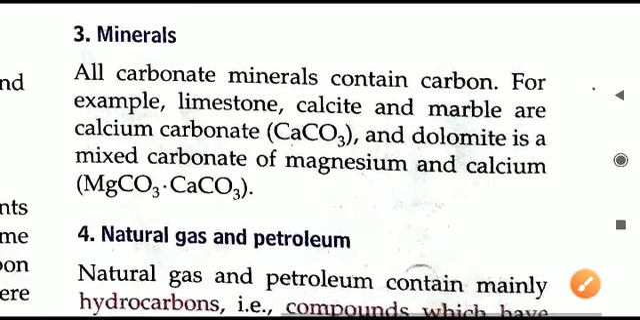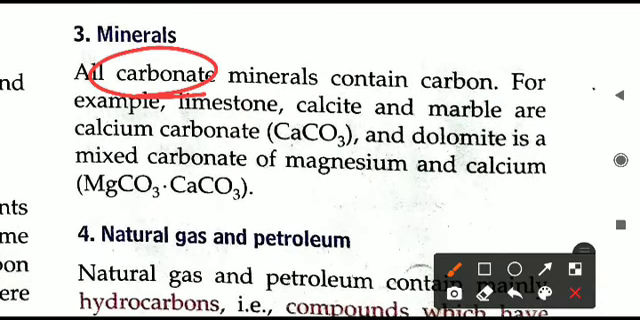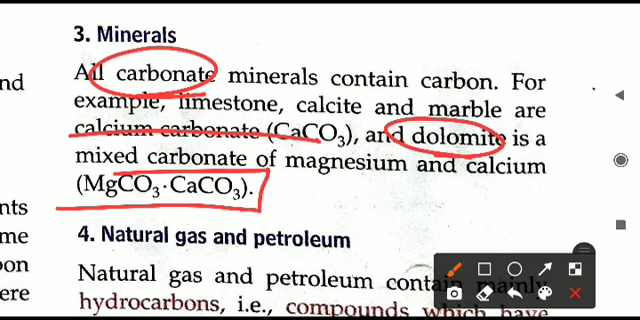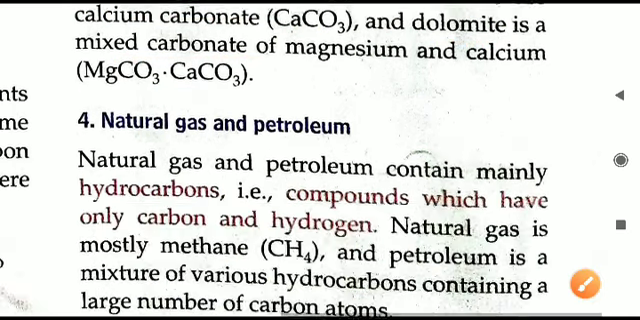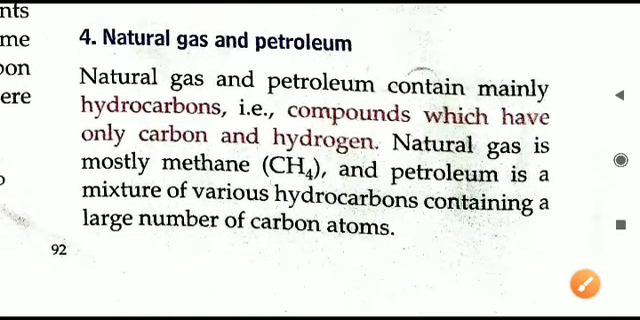Next, minerals. Different minerals like the carbonate minerals, such as calcium carbonate, CaCO3, limestone, etc. All these are calcium carbonate only. Next is dolomite. It is another carbon mineral, a mixture of magnesium carbonate and calcium carbonate. That is called dolomite. It is a natural mineral present in various parts of the earth's crust.